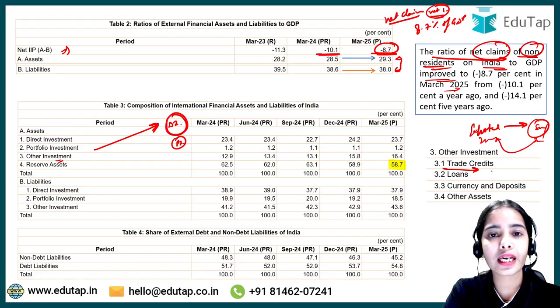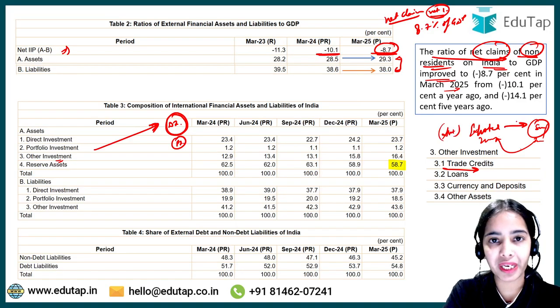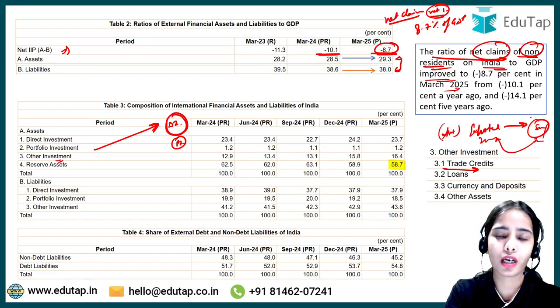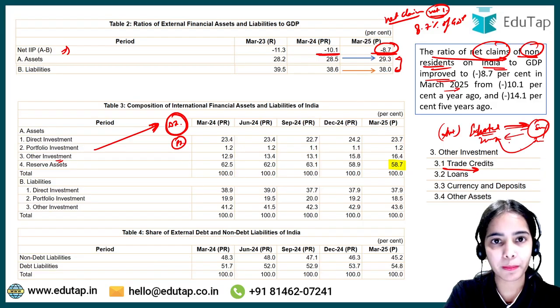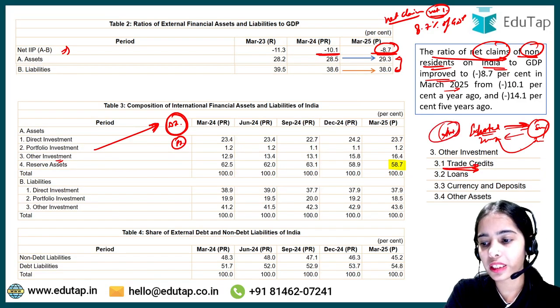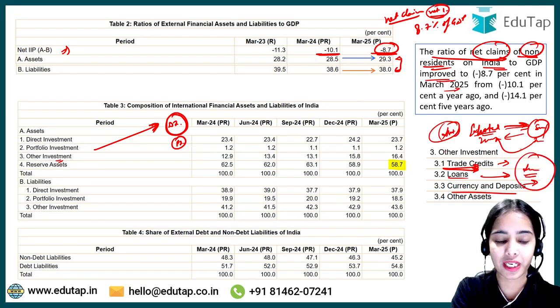This is a trade credit, an asset for our country, because we will get paid after 2 months with some extra amount. So the trade credits we have provided, the loans we have given, and the deposits in other countries are the assets of our country that we are going to get back.